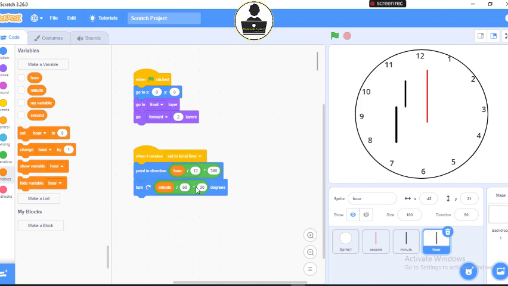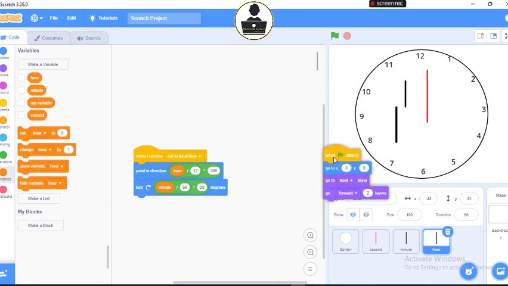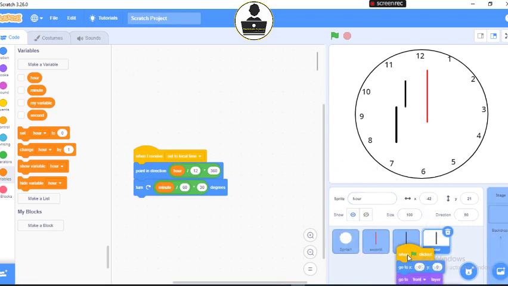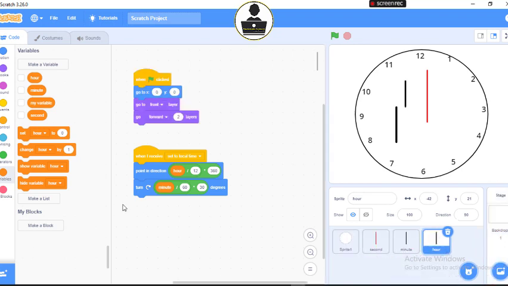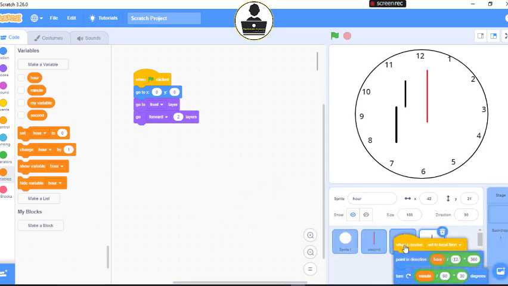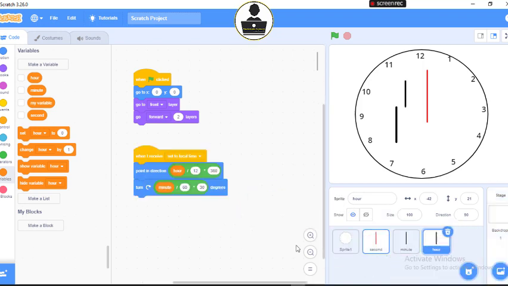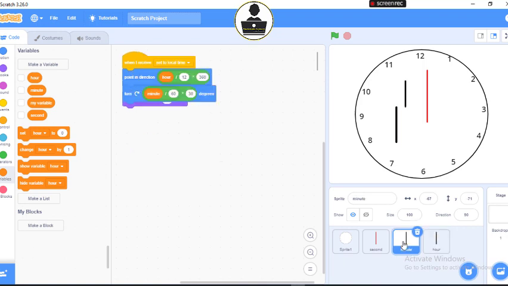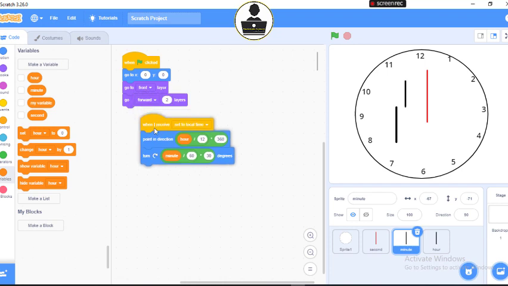Now I can just repeat the same thing for the minute and second hands. Instead of writing the same code again, I'll just drag this one and come to this minute and see it shakes. So I drop it there. I've duplicated. I'll come here to drag this, come to the shakes, it duplicated. So if I come to the minute, I can just separate these two blocks that are joined.